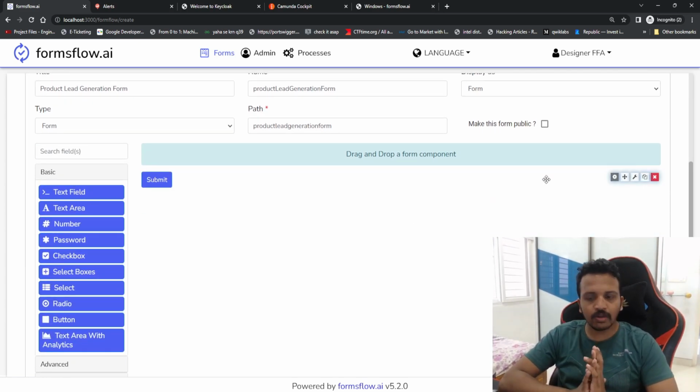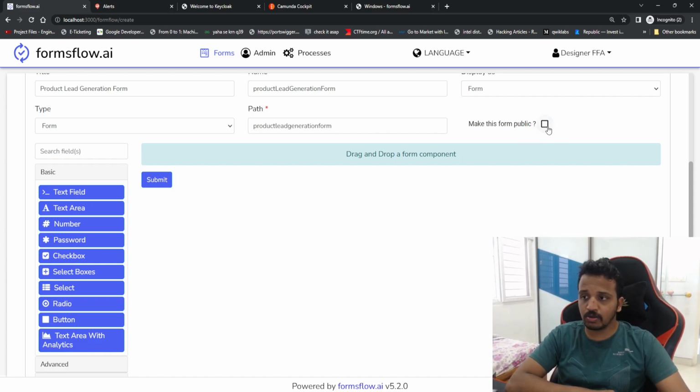You are designing, very good, excellent, but are you completed with the designing? No, right? But if you want to leave the work now and continue tomorrow, what will you do? You will simply do save. Okay, so you don't want this form to be available as public. That's where you do checkbox and uncheck. So if you don't want this to be available to the public, you will stay unchecked.